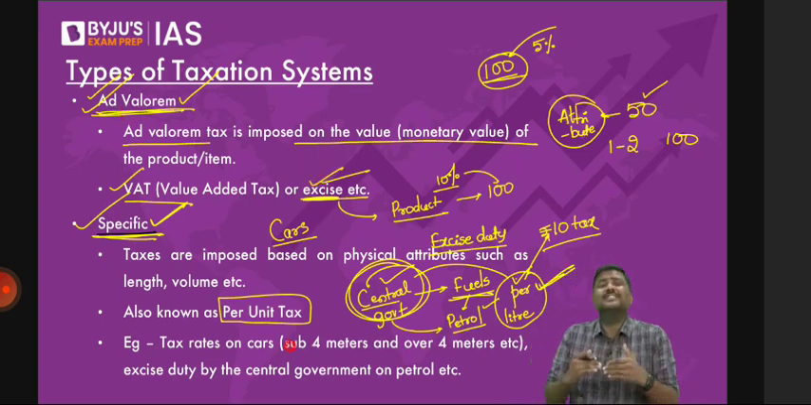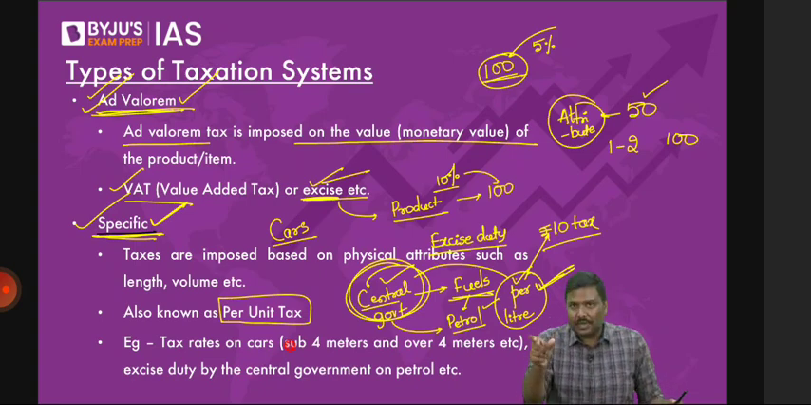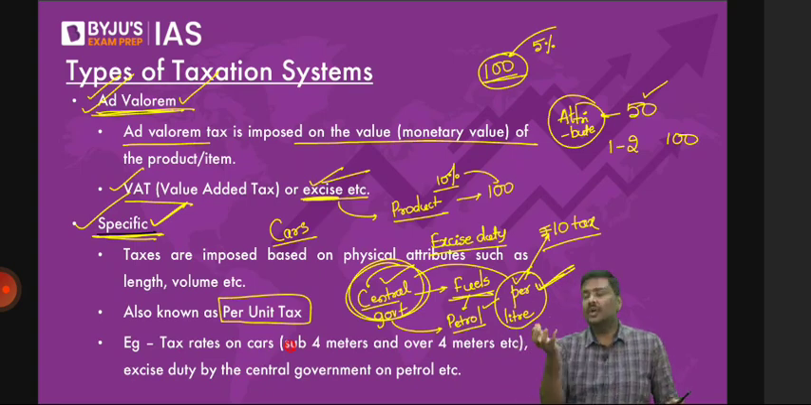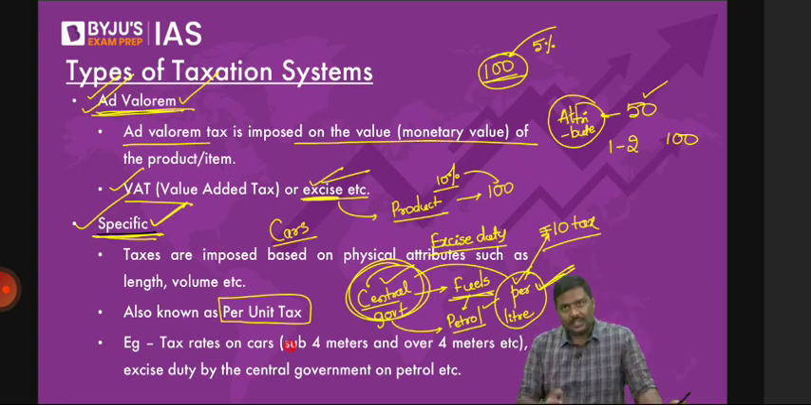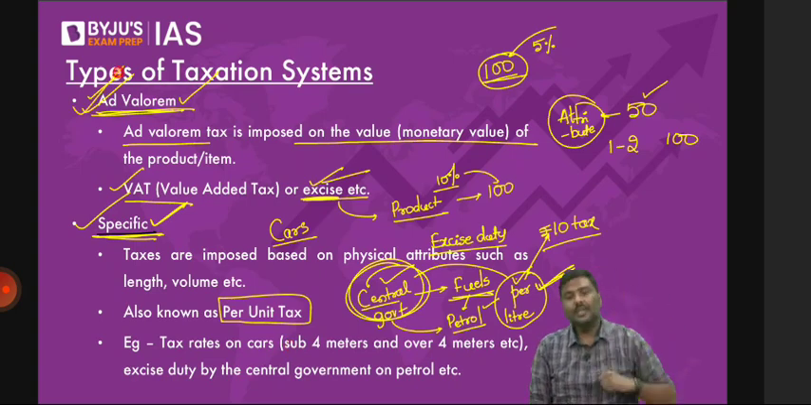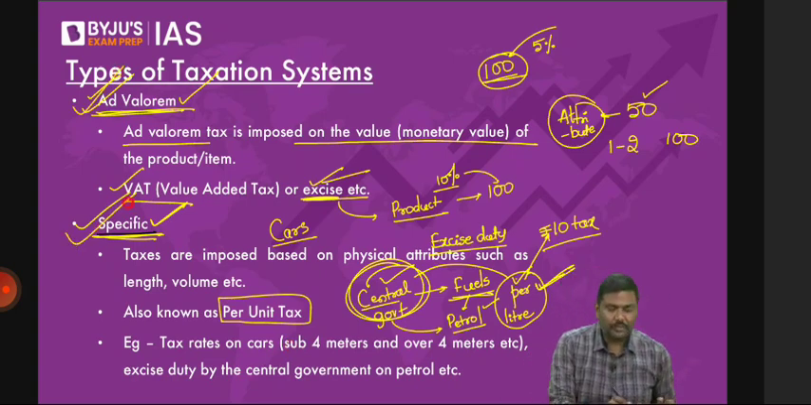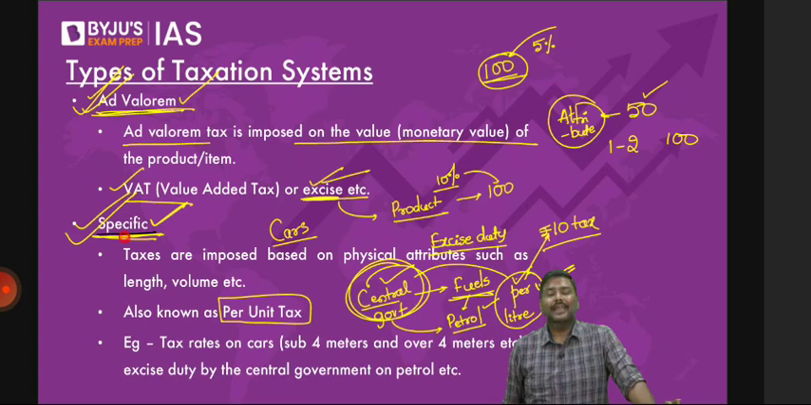The difference is whether the excise that is being imposed is imposed on the value of the product or, let's say, the volume or quantity of the product. If it is imposed on the value of the product, by default it will become ad valorem. And if it is imposed on the quantity of the product, it will by default become specific duty. Any difficulty regarding this, please do let me know.